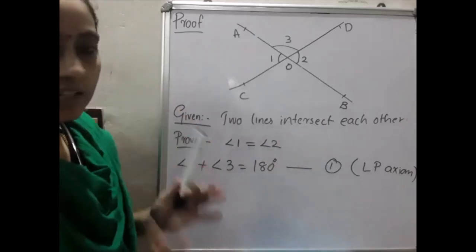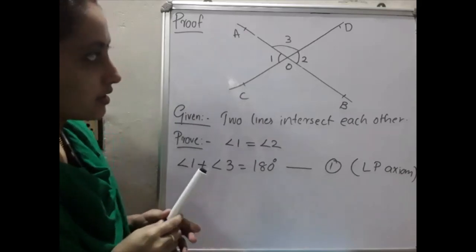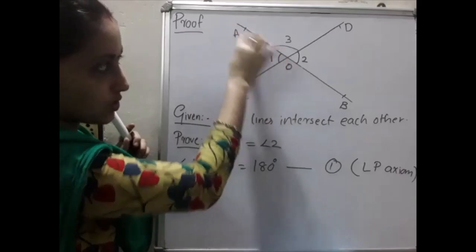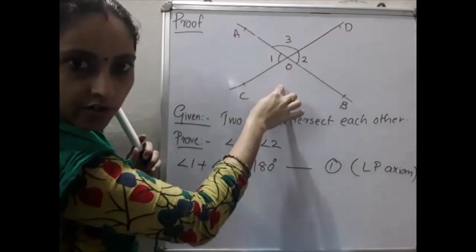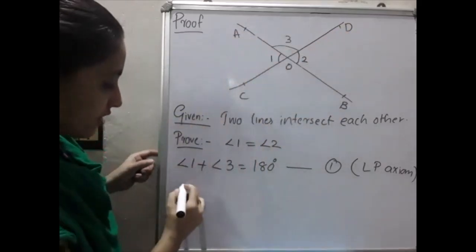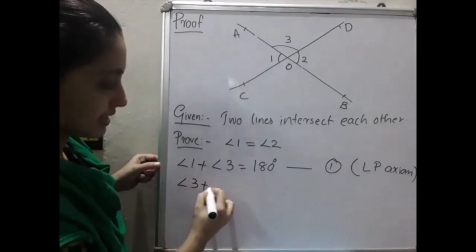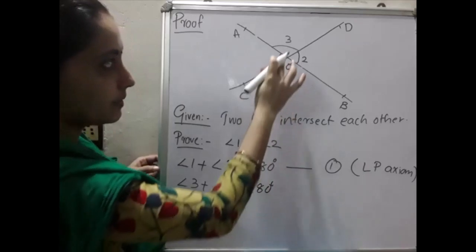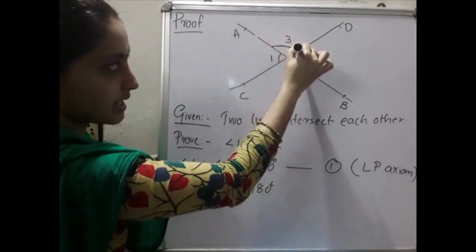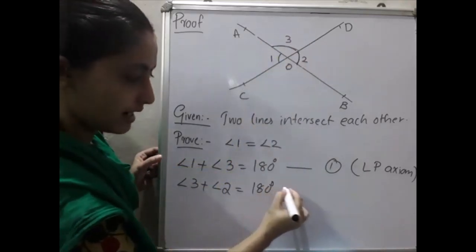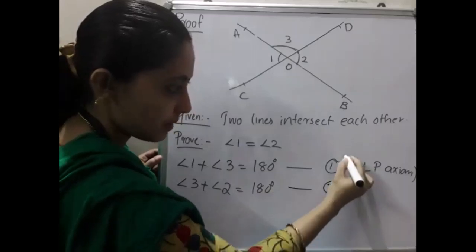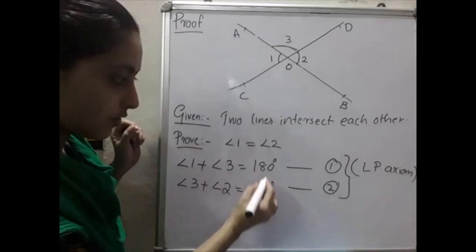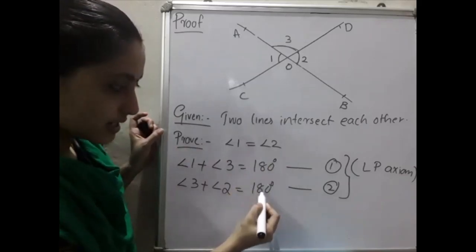Then we find one more linear pair. Can you identify it? AOB is a straight line and OD is falling on it. So we can write angle 3 plus angle 2 is equal to 180 degrees. This is equation number 2, by the same linear pair axiom. Here it is 180 degrees and here it is also 180 degrees.